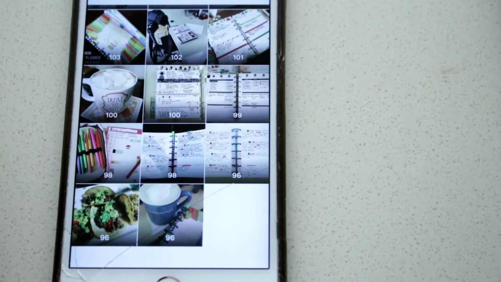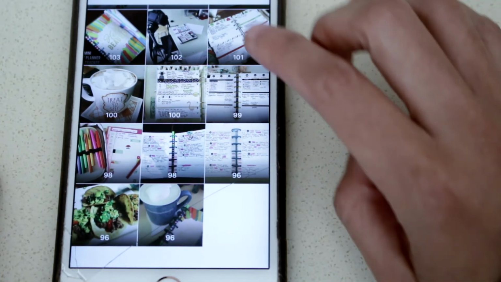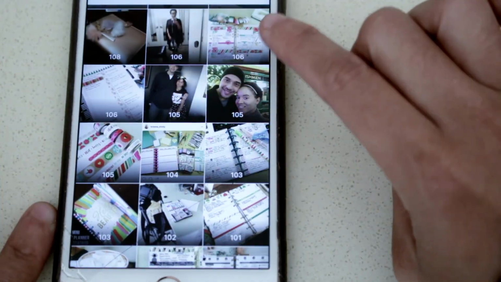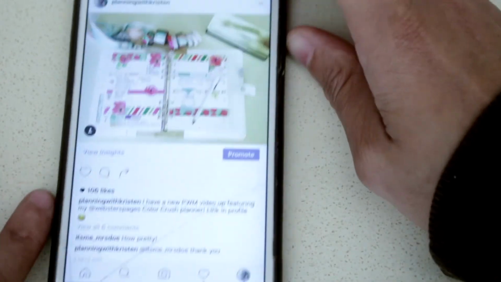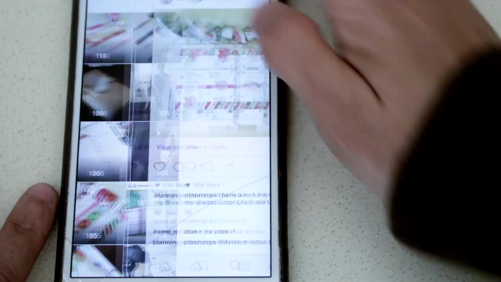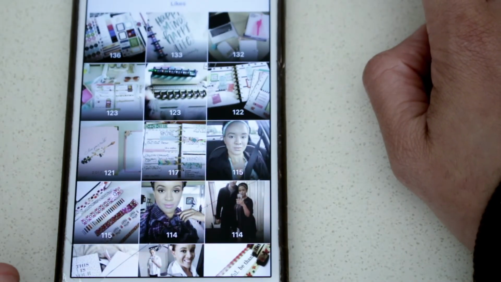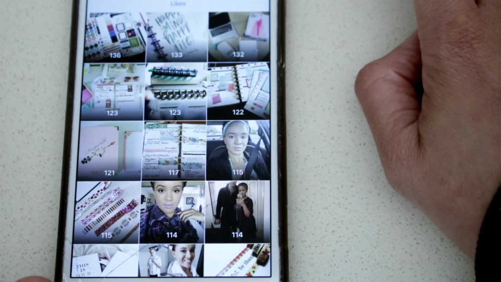Does it mean I should stop doing it? No. You should not stop posting something unless you're just not getting any type of engagement on it at all. No type of impressions, nothing. I say it should be less than 20 if you decide to stop doing it. But it just lets you know what your viewers like. Like, for instance, they love the washi. This is style photography right here, which is this one for my weekly spread. It lets me know that my followers love seeing styled photography. And that right there is going to let you know what your followers love seeing from you.